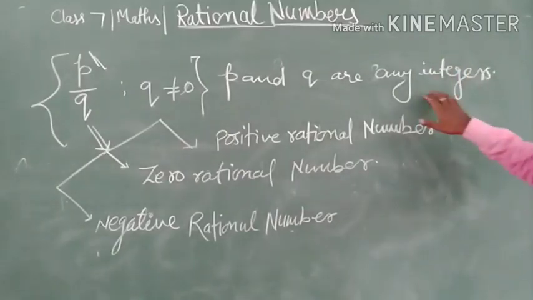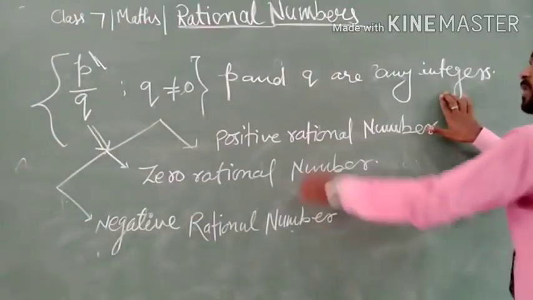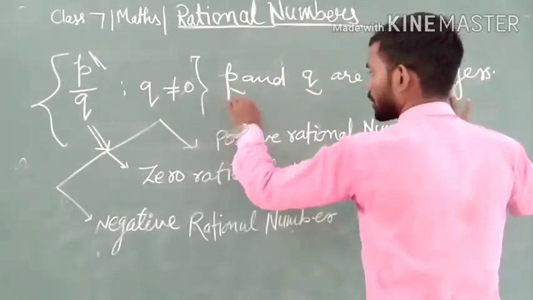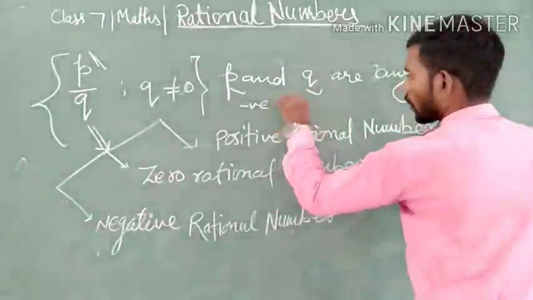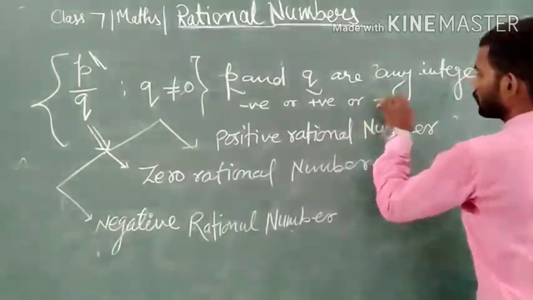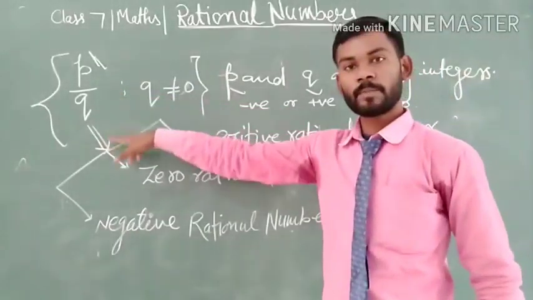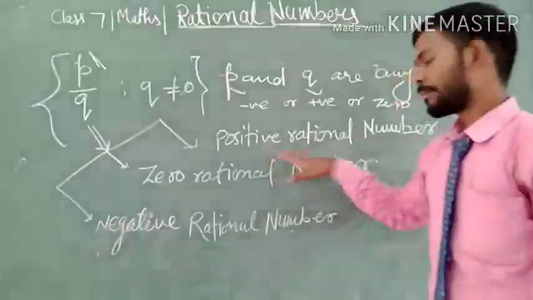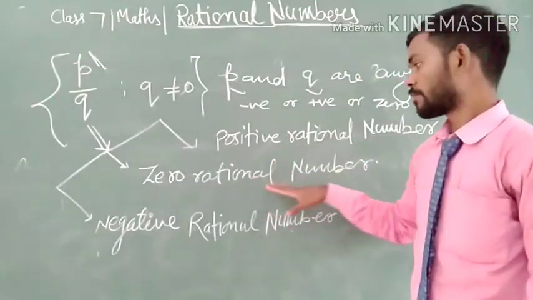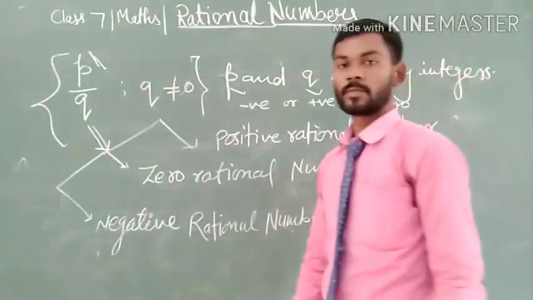In the sense of any integer, these two integers may be negative, positive, or zero. Therefore, this rational number p upon q may be positive, zero, or negative.